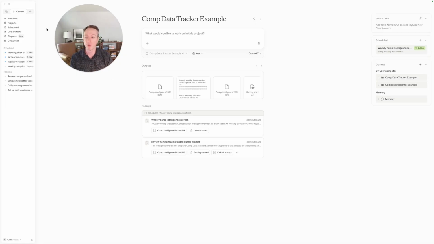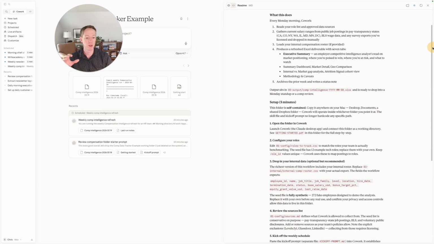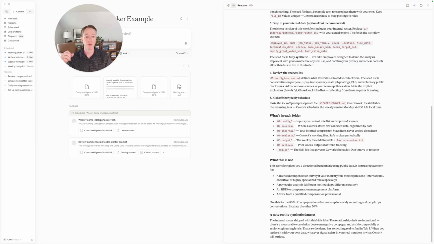To continue setting this up, what we want to do is actually just point Claude Cowork to this folder. And if we look at the README, it's going to tell you exactly what this file is going to do. So we're going to open the folder in Cowork, configure the roles, and drop any internal data. If you can't put this in, it's no problem, but it will give you more accurate insights into what your compensation looks like. The one that we've included here is fully synthetic because we're not going to use any kind of live data to share with anyone. Then review all the sources and kick off the weekly schedule.